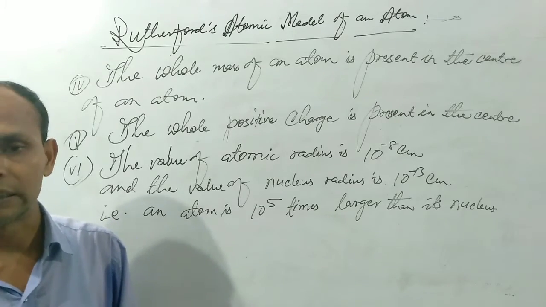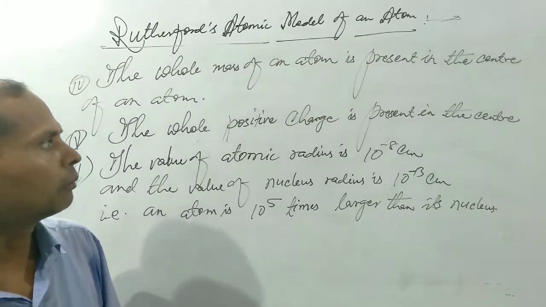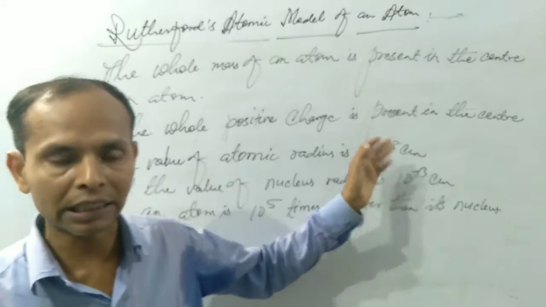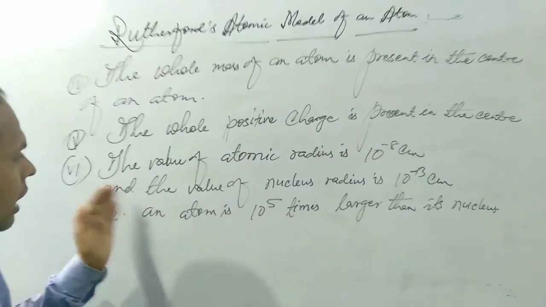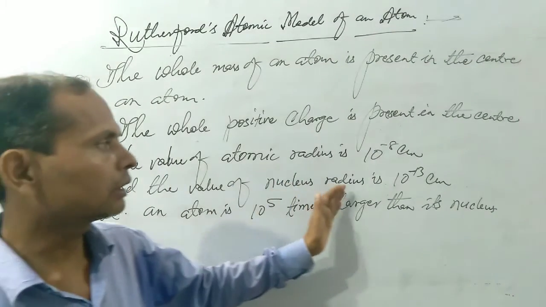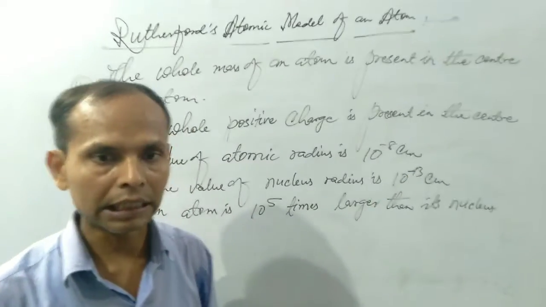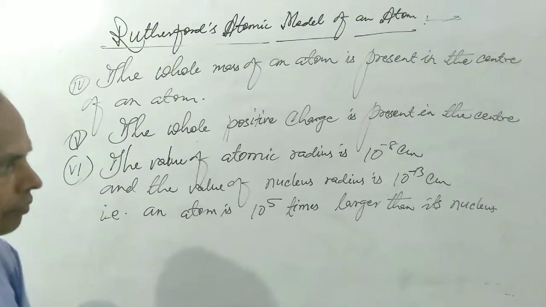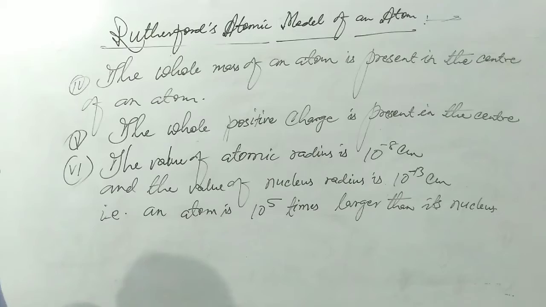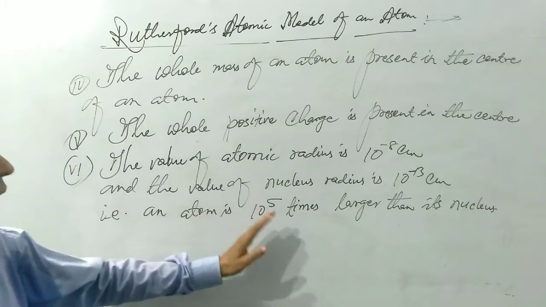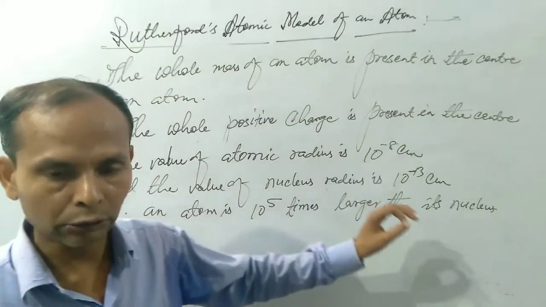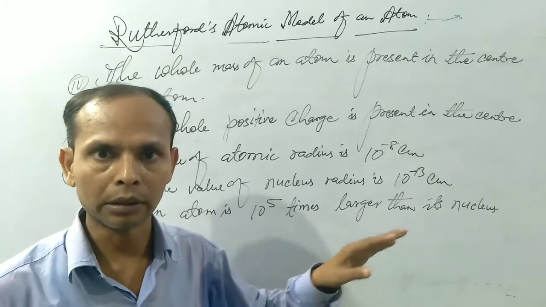Then he found that the value of atomic radius is 10 to the power minus 8 centimeter and the value of nucleus radius is 10 to the power minus 13 centimeter. The difference will be 10 to the power 5. So we can say that an atom is 10 to the power 5 times larger than its nucleus. This is one of the points of Rutherford's atomic model.